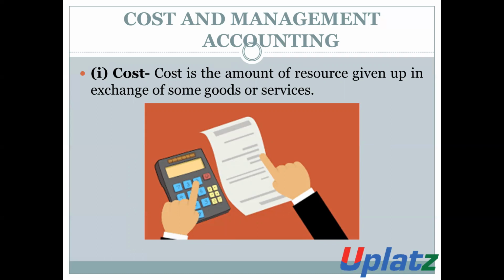For example, if I purchase a pen, then the amount given up by me in consideration of such pen will be considered the cost of such pen. So the cost is the amount of resource which is given up in the exchange of certain goods or services.